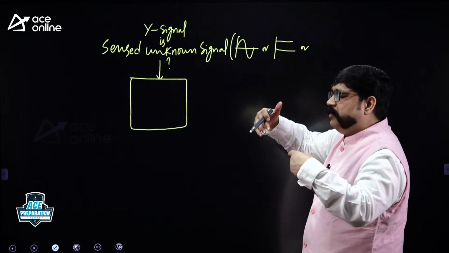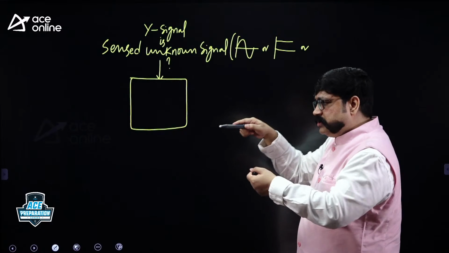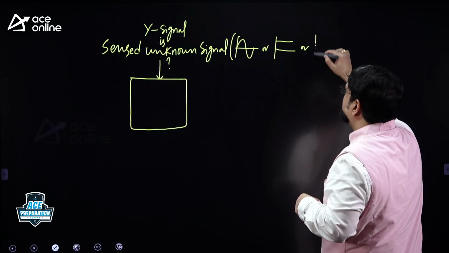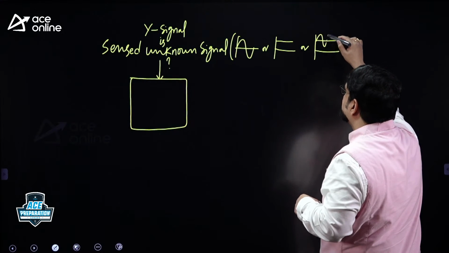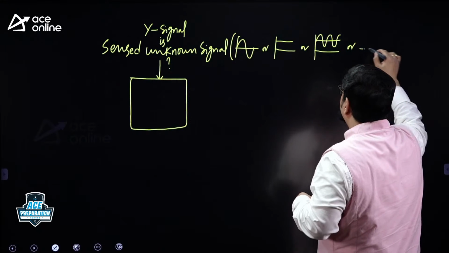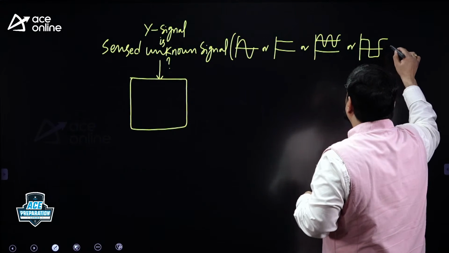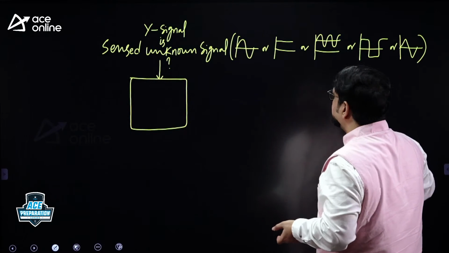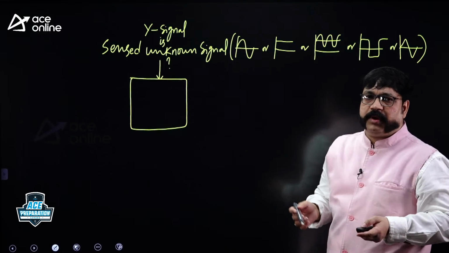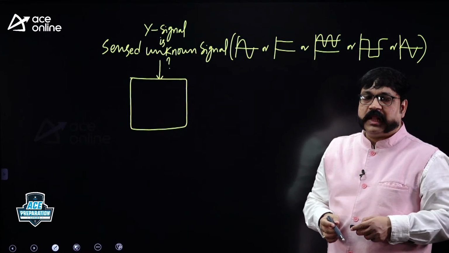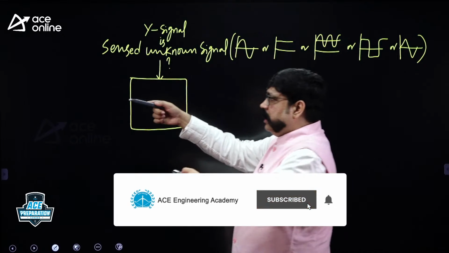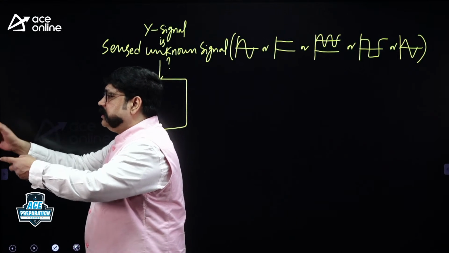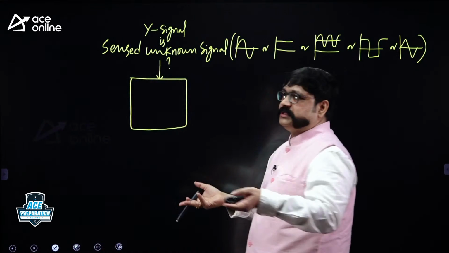You don't apply, sorry, in the questions they may mention apply, but you sense it and then it is driven, applied to that Y input, right? DC voltage, or maybe AC plus DC, right? Or it may be a square wave also, or a triangular wave also, any kind of signal. All these kinds of signals are unknown signals. Any signal can be applied to the Y input of the CRT. It is not applied in the sense that you are not actually driving a signal here. You are not physically applying. You are sensing that signal and it is driven to the Y input. We don't apply the unknown signal, right?